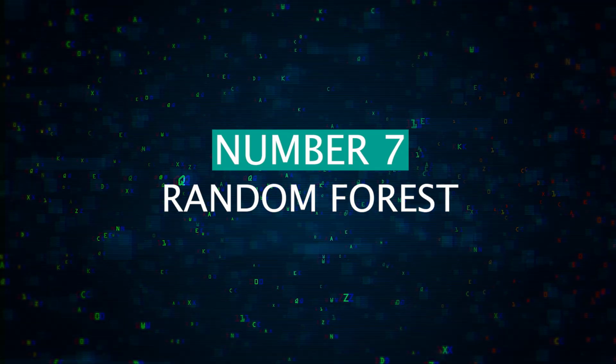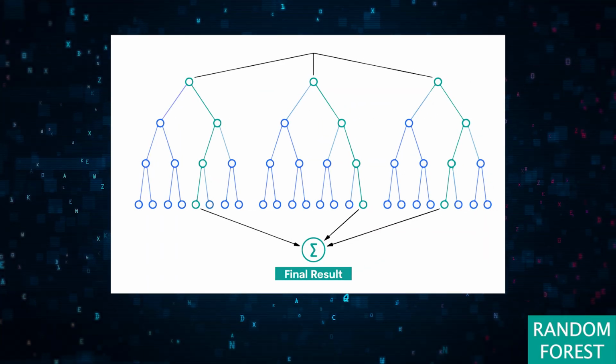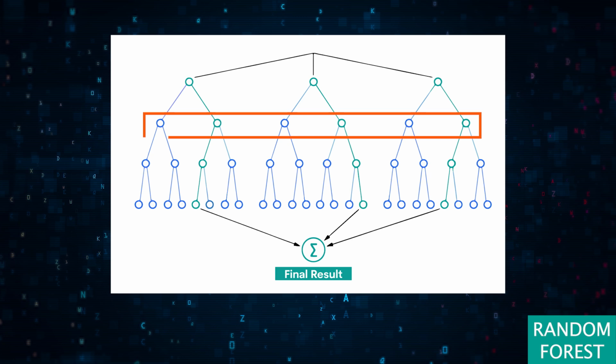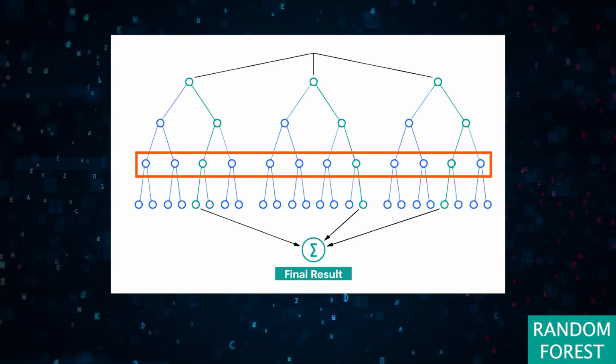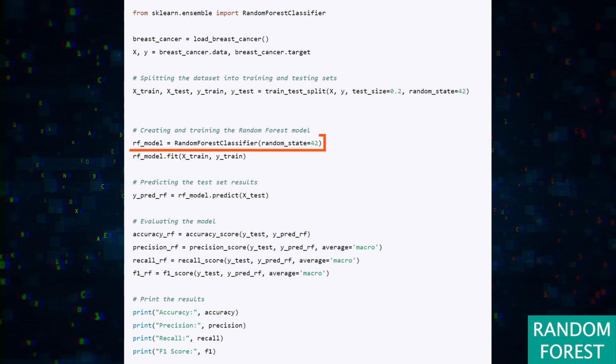7. Random forest. A supervised learning algorithm used both for classification and regression. It constructs many decision trees and blends them. Every tree in that forest makes a forecast. For classification, the model's prediction belongs to the class that receives the most votes. In regression, it takes the average of outputs by different trees.